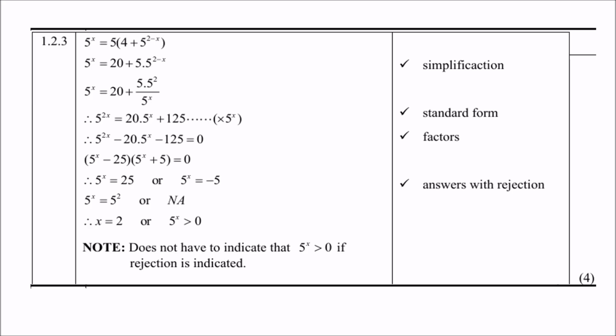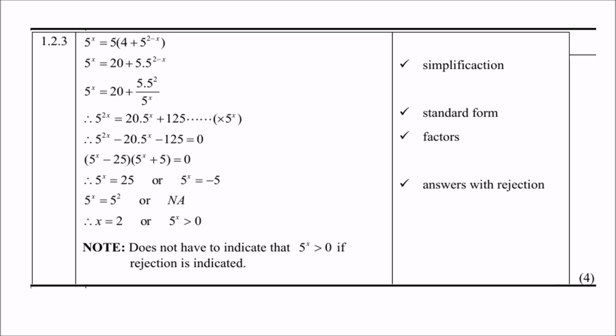Then secondly, you can multiply each term by 5 to the power x. Then you get 5 to the power 2x equals 20 times 5 to the power x plus 125. Then, of course, take all your terms to the left-hand side and factorize. At this stage, you can either use the K method or you don't have to. Or you can just stick to the normal method.